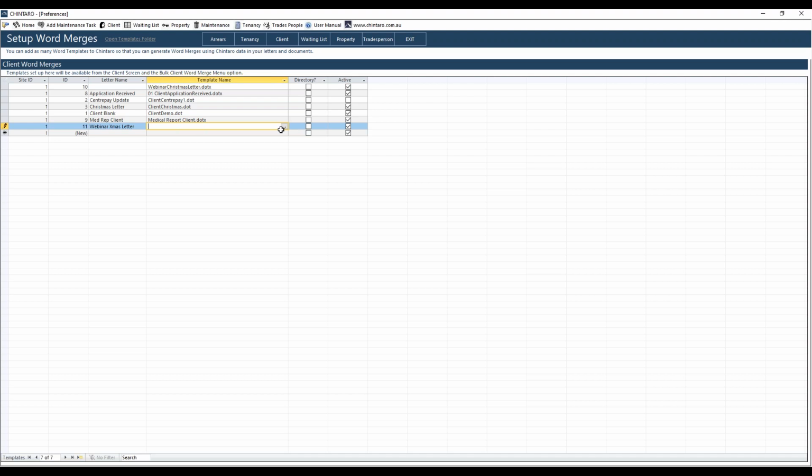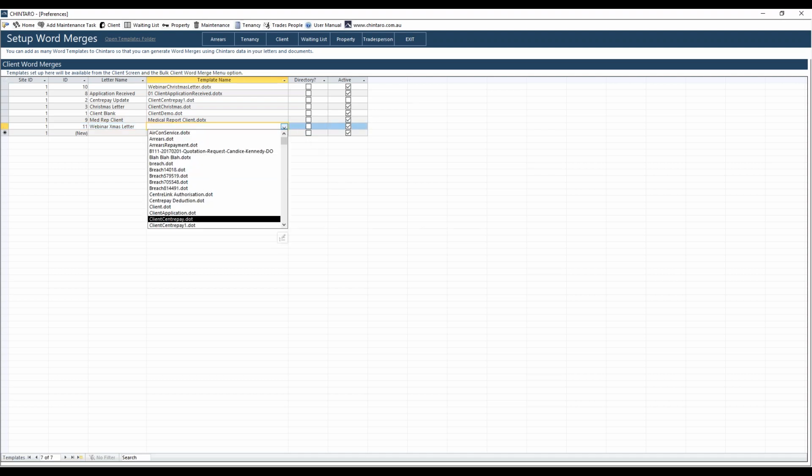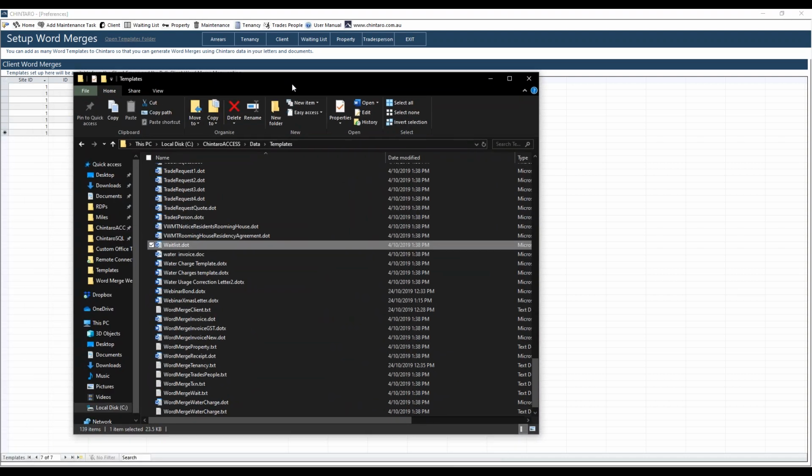Over here, we will select the file. So all these here are everything that's located in the templates folder. And if you're ever a little bit unsure about where your templates folder is, this little link here is a little shortcut to your folder. So when you click on that, that's just opened on my other screen. So I'll bring that across. You'll see that it actually takes you to that templates folder.